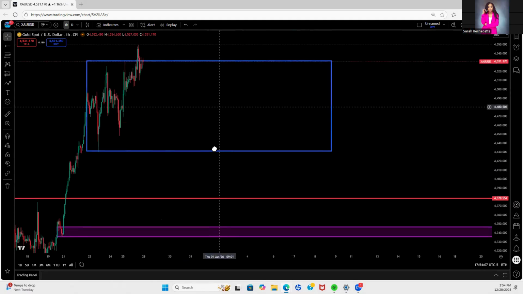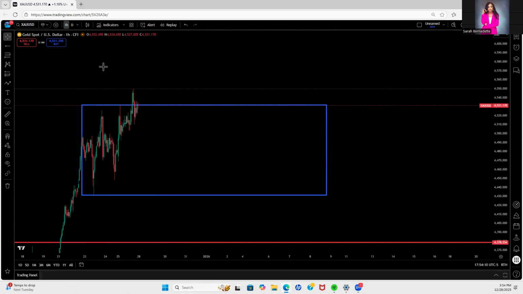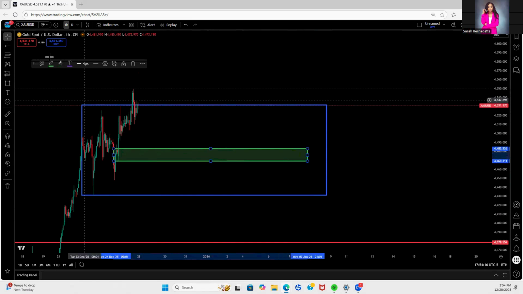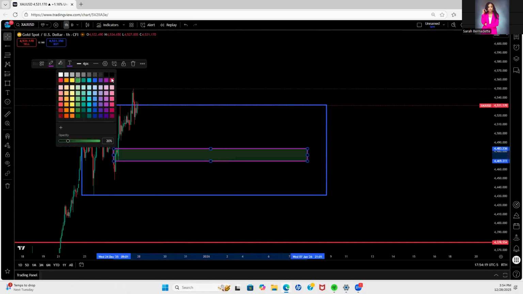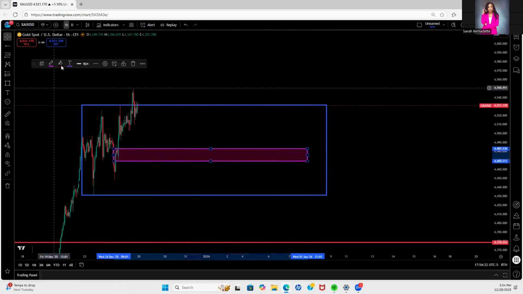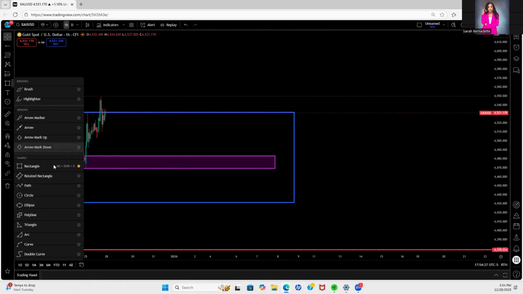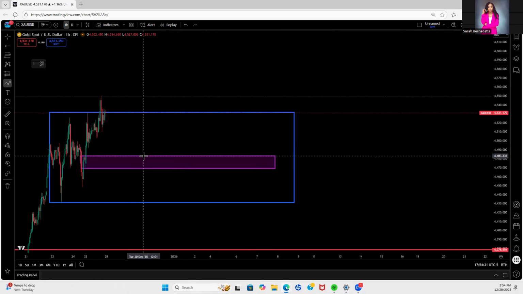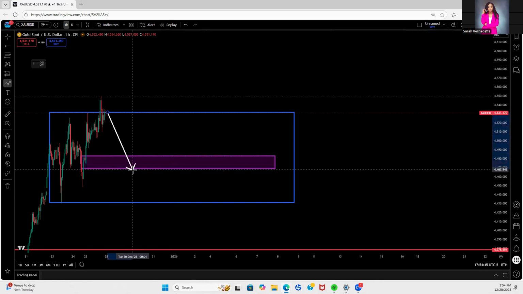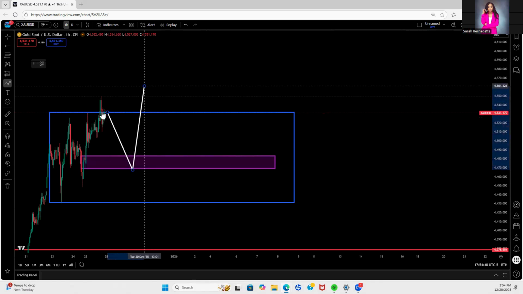We want to see what is a good area to potentially go long in this zone. We do have an FVG right here. So here we actually have a really good area to look for a buy. This is going to be a potential area to look for long if gold decides to come here. This is between 4,483 and 4,468. So this is going to be an area to look for long.